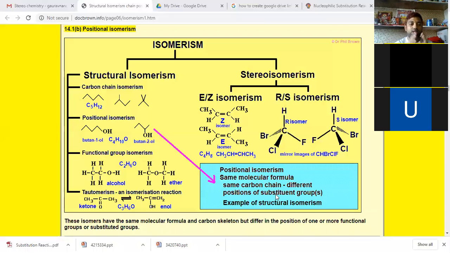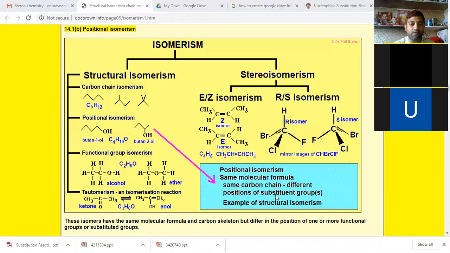They will have the same molecular formula and the same carbon chain, but the positions of the substituent or functional groups will be different in the molecule.